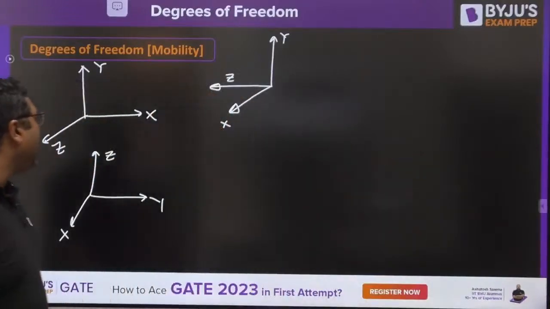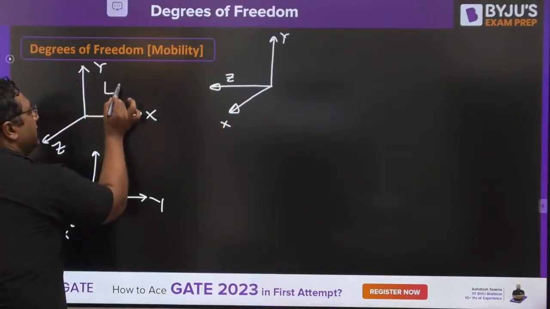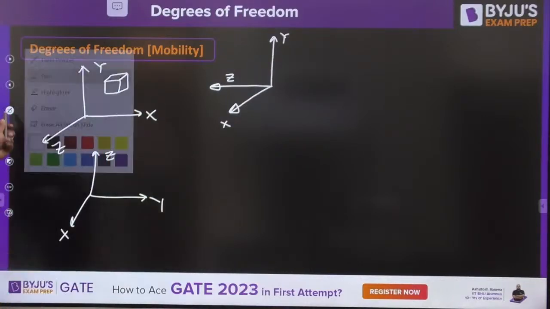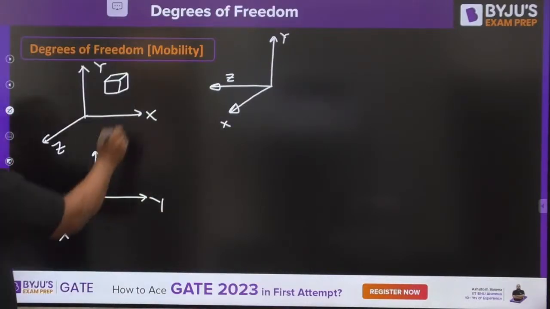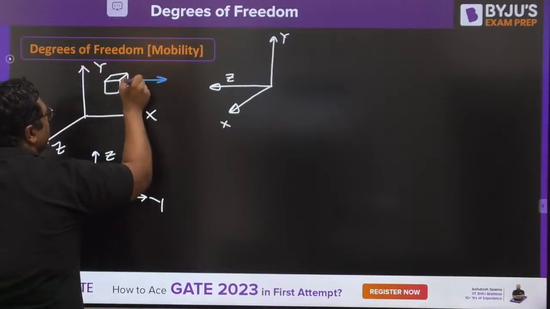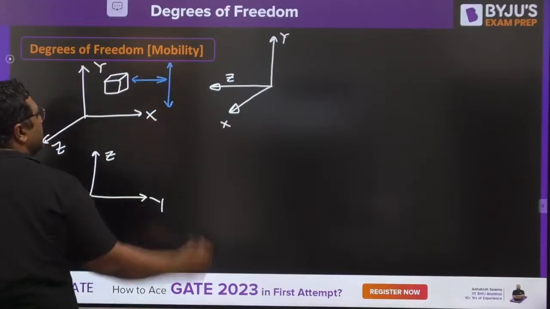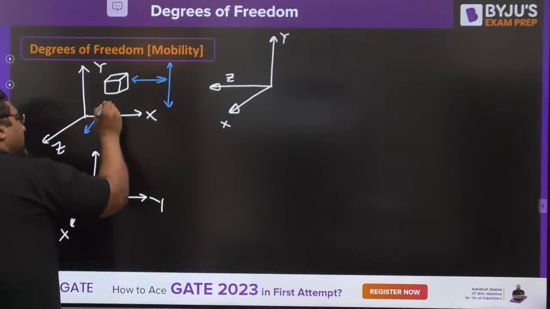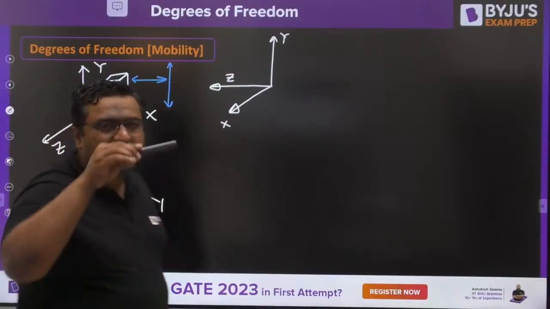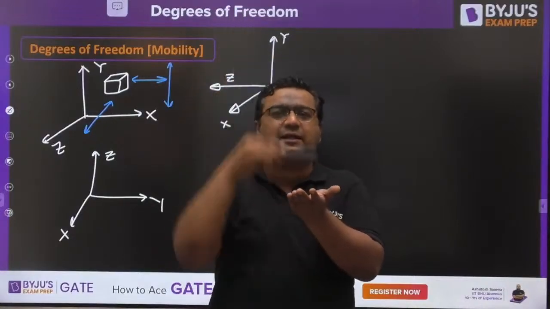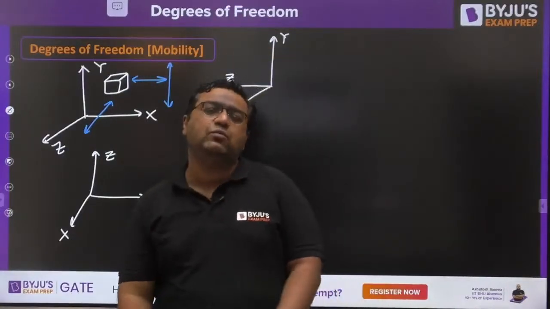So if you see any independent link in this 3 dimensional space, what type of motion can it have? You can give it translation in the x direction like this, translation in the y direction like this, and translation in the z direction like this. That is 3 translation motions.